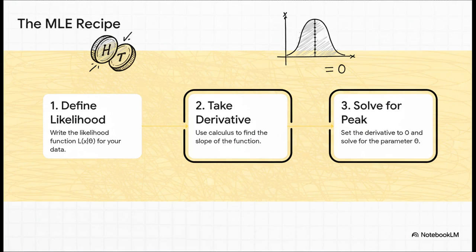So how do we find that peak without just guessing? Well, calculus gives us a foolproof recipe. Step 1, you write down the mathematical equation for the likelihood. Step 2, you find its derivative, which is just a fancy way to measure the slope of the curve at any point. And step 3, you set that derivative equal to 0. Why? Because at the very tippy top of a peak, the slope is perfectly flat. It's 0. Solve that equation, and you've found your argmax.